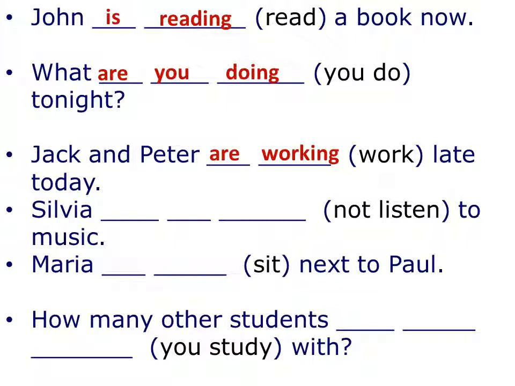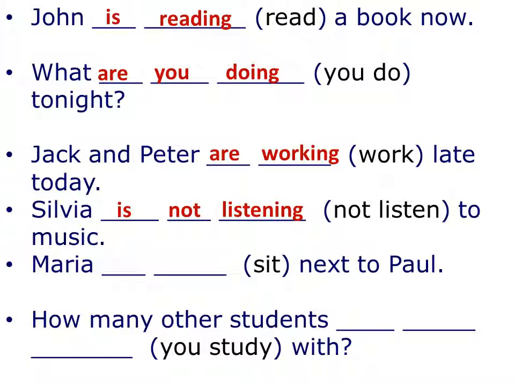The next example says Sylvia to music. And the main verb is listen. But we have to negate it. Vamos a negarlo. Por eso tenemos la palabra not. ¿Cómo quedaría? Sylvia is not listening to music.